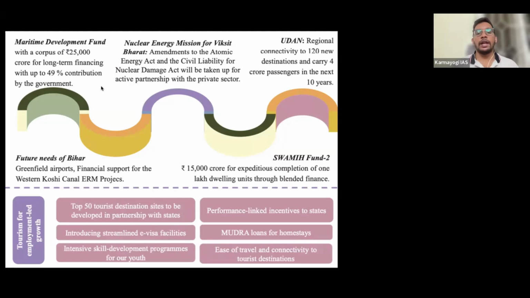Then we have a nuclear energy mission for Viksit Bharat. Currently, nuclear energy is restricted for the private sector because it is in the interest of the country, right? So that's why, for the nuclear energy mission, the government is going to come up with amendments to the Civil Liability for Nuclear Damage Act.